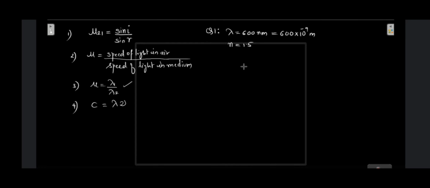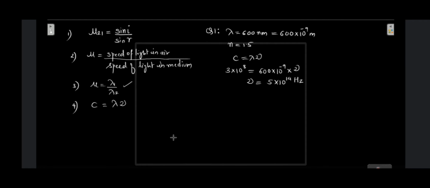We have the speed of light in the air, that is 3 into 10 raised to 8. So using that and using lambda, we can first find out the frequency of this monochromatic light. So what will be the frequency? We can use the formula C is equal to lambda into mu. So C is 3 into 10 raised to 8, that is speed of light in air, which will be equal to the wavelength in air, 600 into 10 raised to minus 9, multiplied by frequency of that monochromatic light. So frequency of light will come as 5 into 10 raised to 14 hertz. Okay, so we got its frequency.